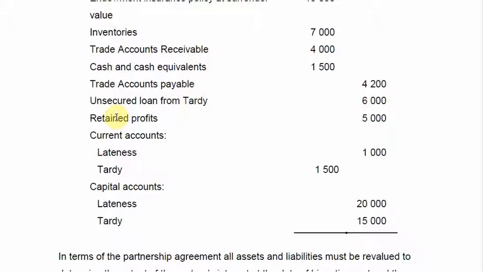This is an interesting question. In this question, they did not give you a general reserve. They gave you a retained profit. A retained profit is also a reserve. So please make sure that you remember that that is an equity. Then we have current accounts and capital accounts.